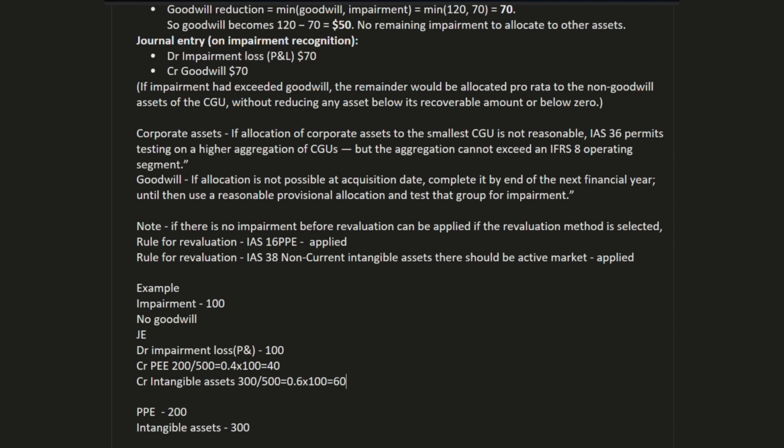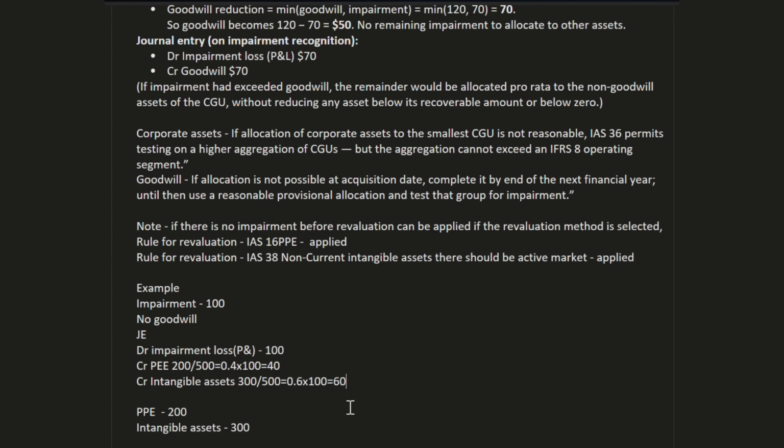So DR impairment is 100, and CR PPE is 200 divided by 500. First we derive the proportion of PPE from total assets, and that proportion is multiplied by the impairment amount. So we get the amount of 40, and we do the same process for intangibles and get 60. So 40 and 60, total will be 100.